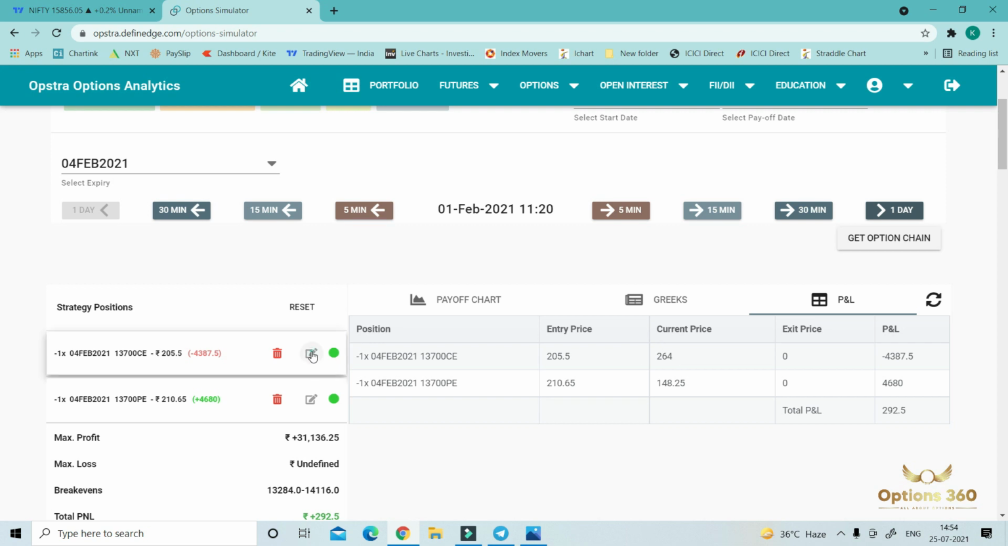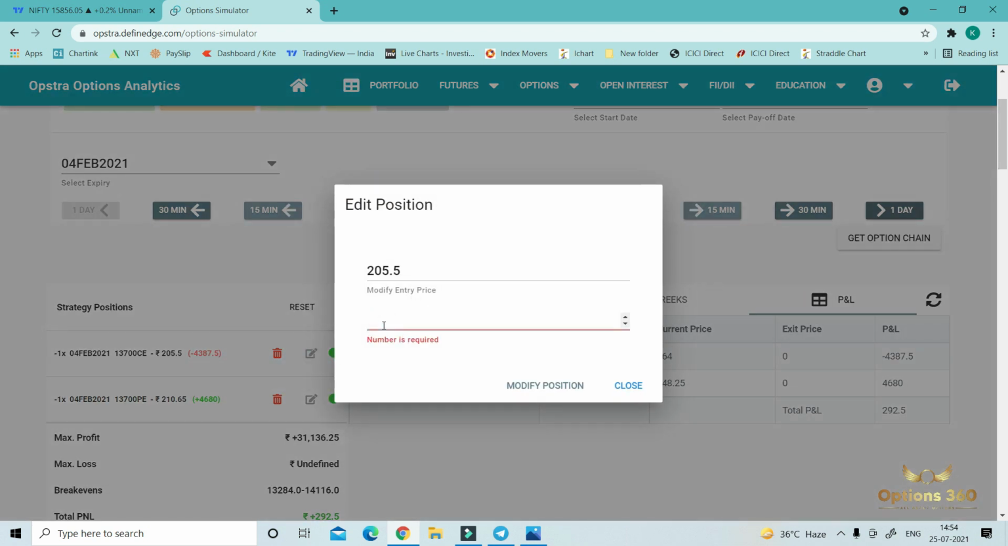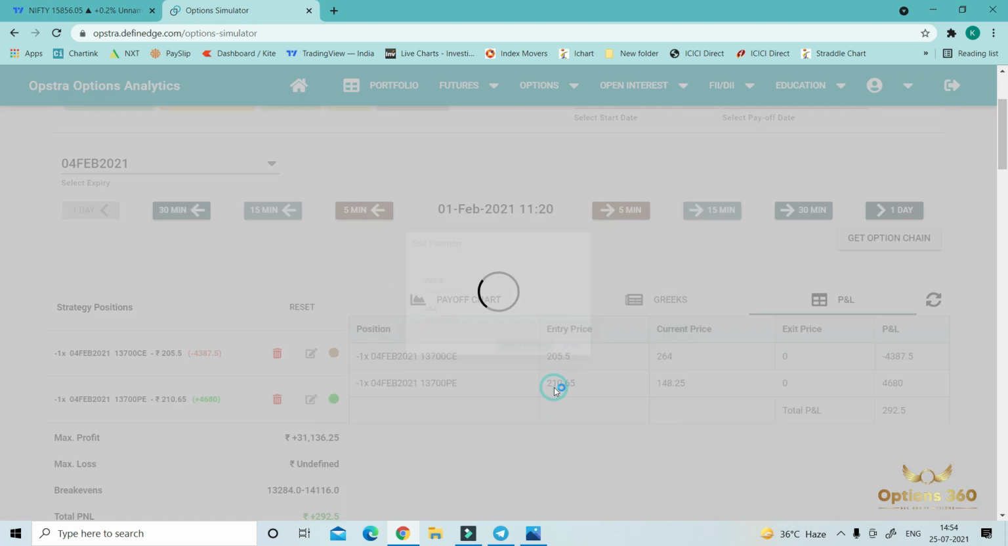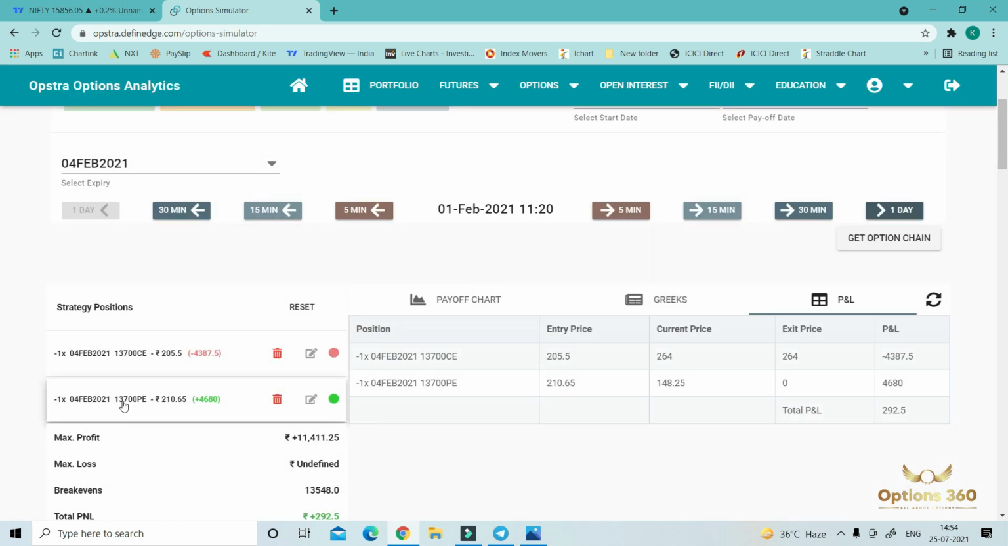Around 264. We booked C around 264. Okay, so we have 13,700 PE and market was trading around 13,800. Then what do we have to do? We have to convert it into a triangle.